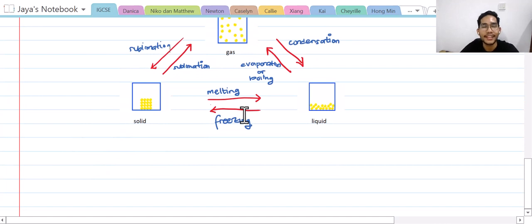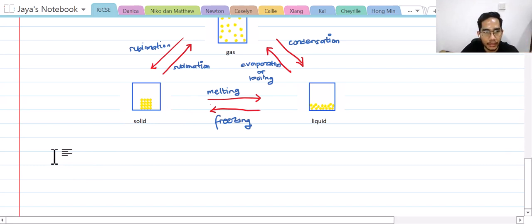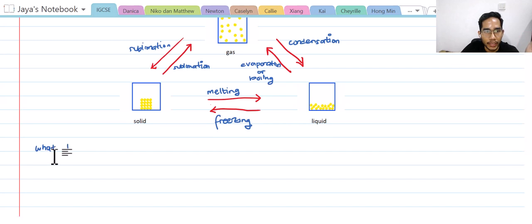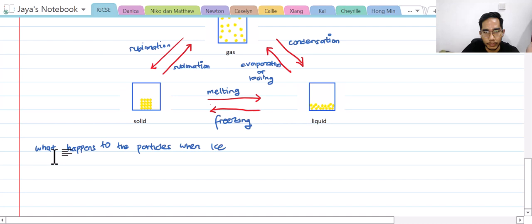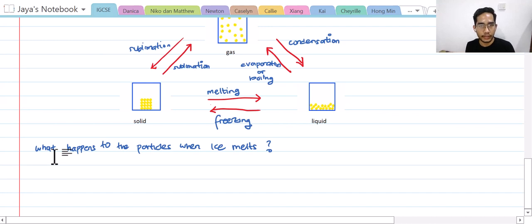What does it mean? Like this. What happens in the problem? You might be asked, what happens to the particles when ice melts, for example? We already know that ice is solid, all right?